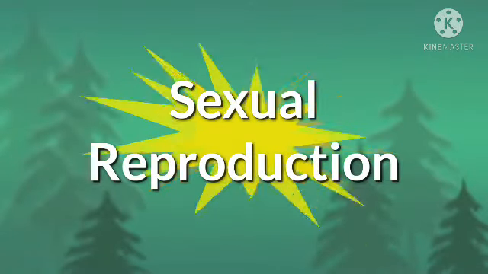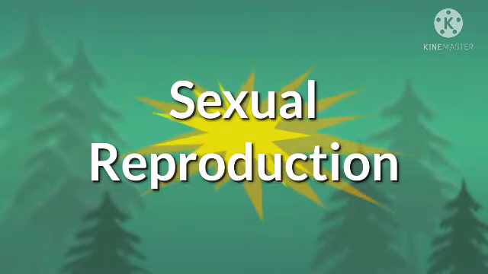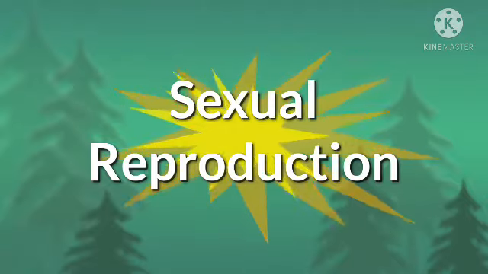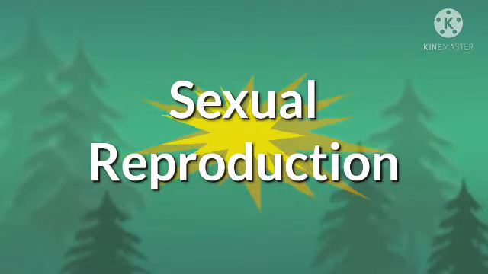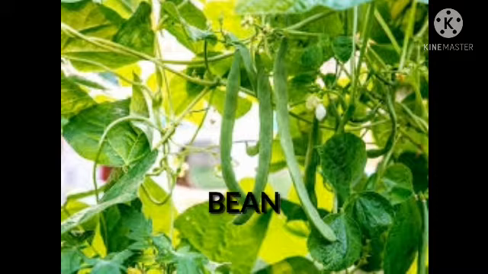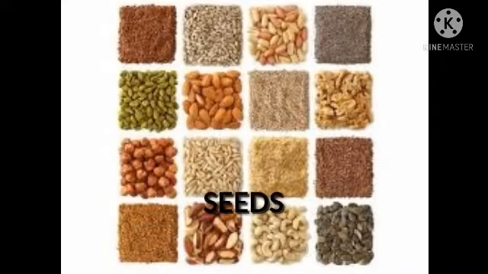Next, we'll look at the other type of reproduction, which is the sexual form of reproduction, in which two organisms are needed to produce a young one. A very good example is found in maize, that is a flowery plant. You see, we have the male flower and the female flower coming together to produce a new plant. And we also have beans. Beans is also a type of plant that undergoes sexual reproduction. All sexual reproduction forms of plants produce seeds for planting.